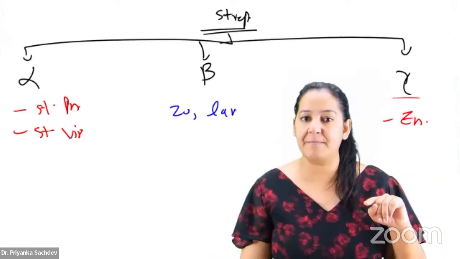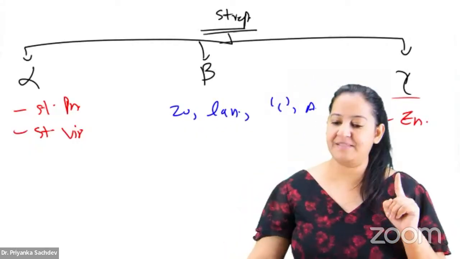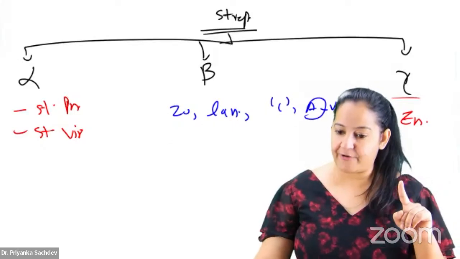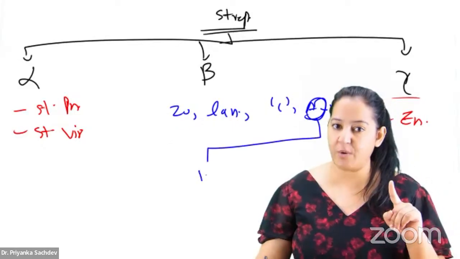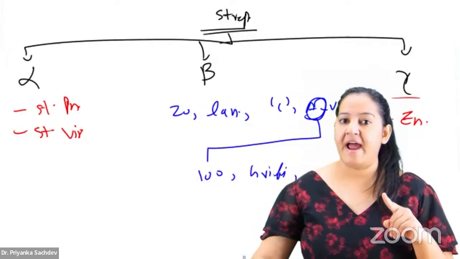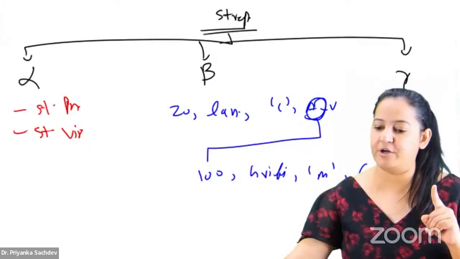This classification is done by Lancefield, based on the C carbohydrate present in the cell wall, and the groups are named A to V, except I and J. Among them, group A is ultra important, which is further divided into 100 types. This classification is done by Griffith, based on M protein in the cell wall, and here the numbering 1 to 100 is done.